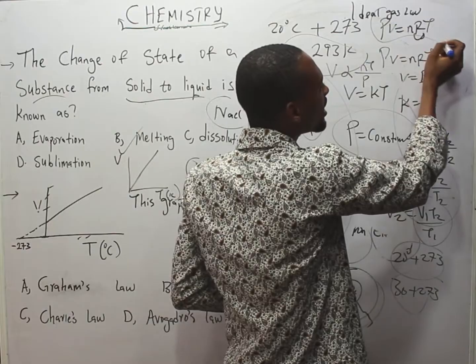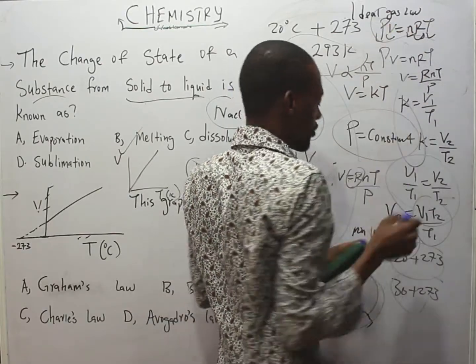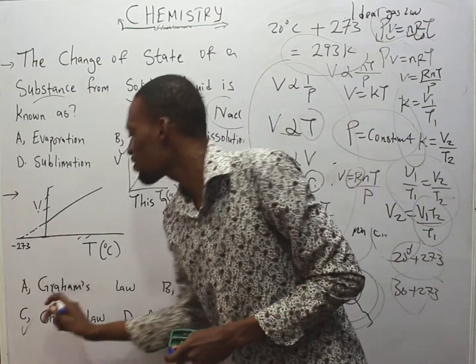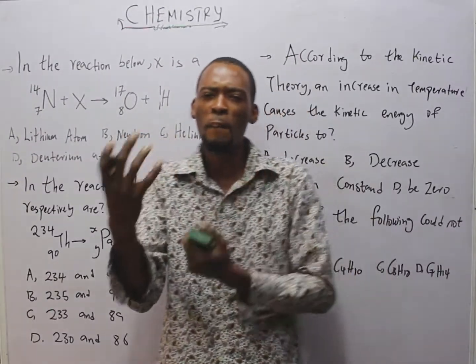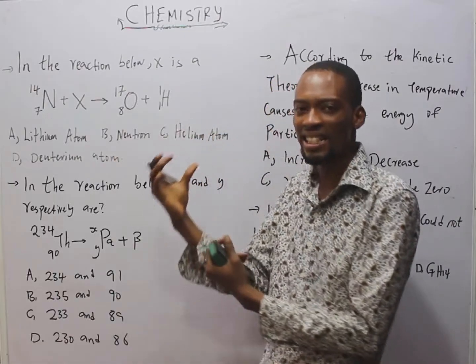This is the ideal gas constant, temperature, number of moles, volume, and pressure. So the correct option is option C. This represents Charles's law. I was able to explain that matter can exist as solid, liquid, and gases.